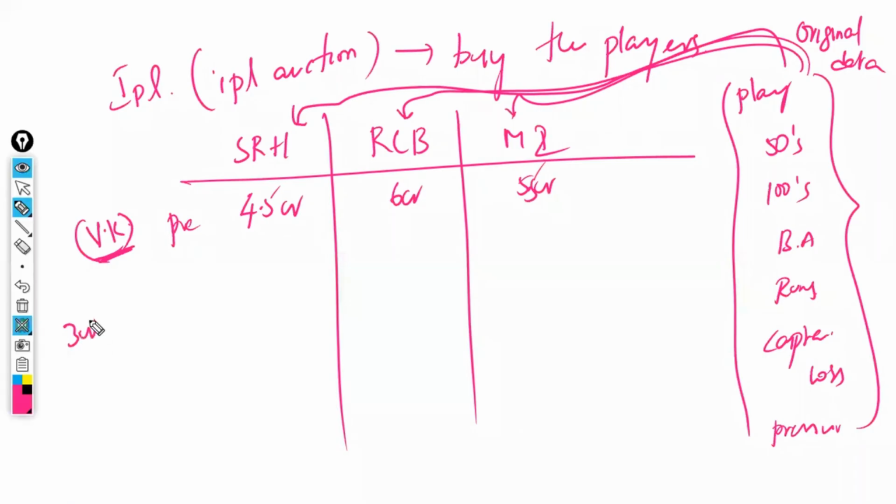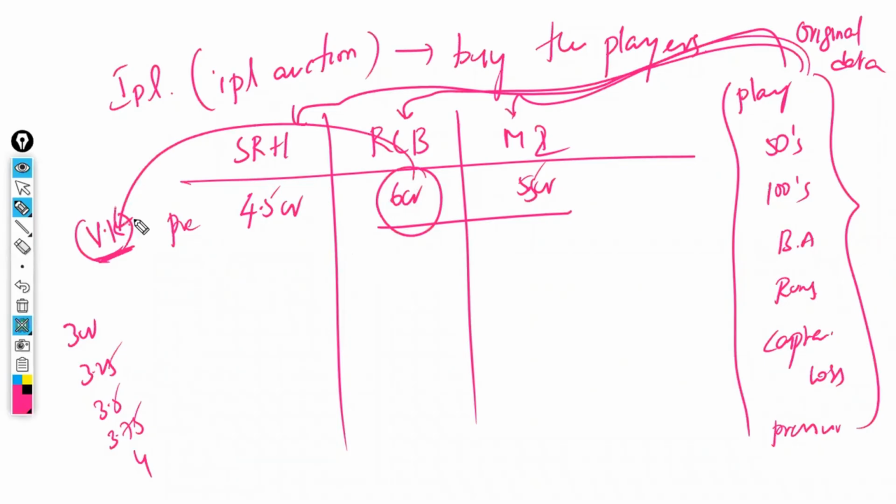Initially SRH will say 3.25, RCB will say 3.5, and Mumbai Indians will say 3.75. Then 4, and so on. After 4.5 is completed, SRH will drop out of the auction, but the remaining two will continue. After 5.5, Mumbai Indians also will drop, and at 6 CR RCB is going to get Virat Kohli. Assume this is the scenario.